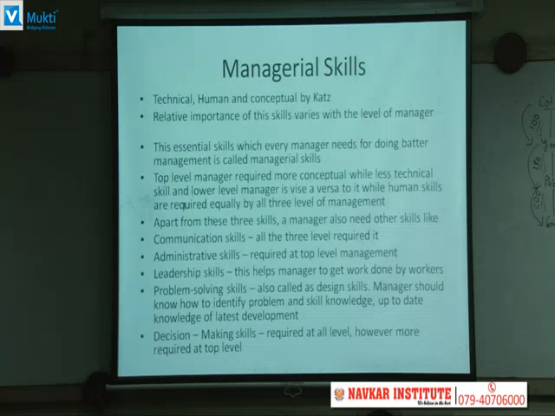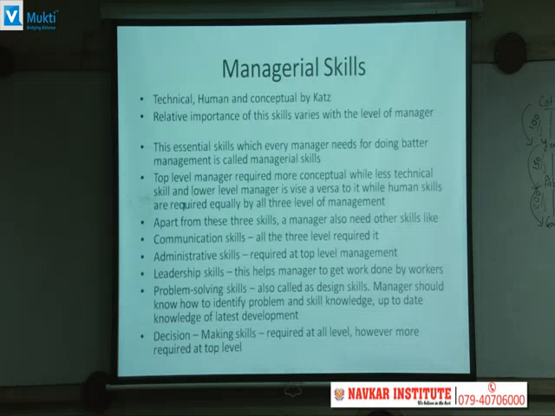Technical skill. Technical skill is the ability to perform a given job. It is normally possessed by the lower level management, because ultimately lower level people are supposed to deal with the technical skill. Communication skill is required equally at all levels of management, because a manager has to communicate the plan and policy to the workers and everything. Then administrative skill, it is required by top level management, because administration is a work of top level management.